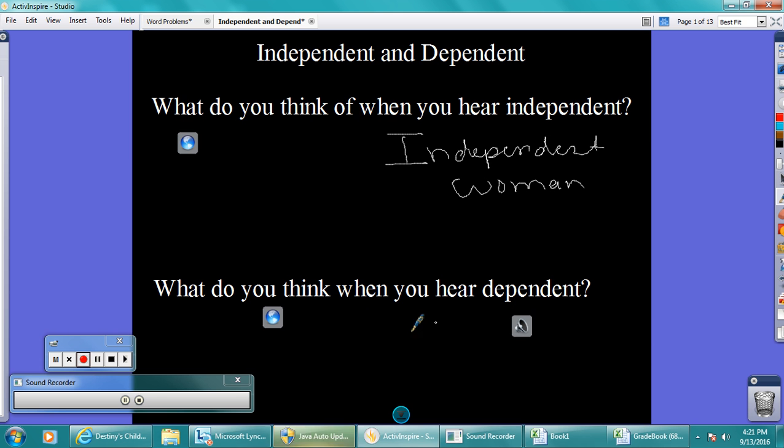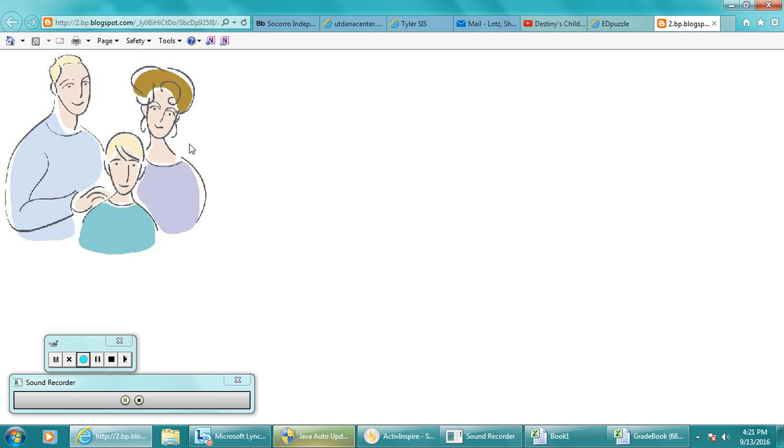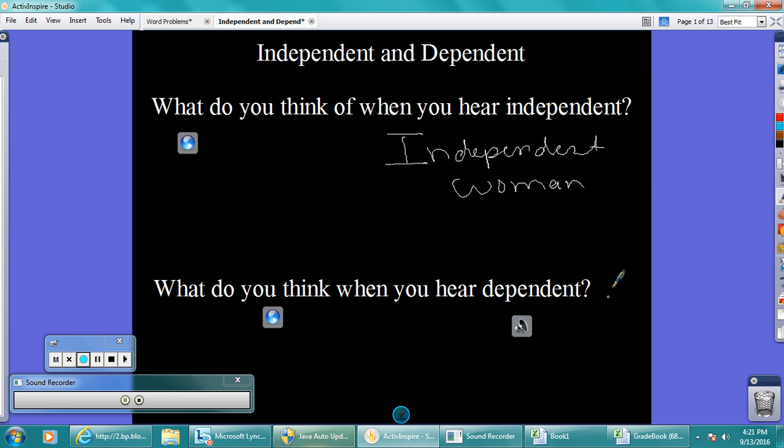So what do you think of when you hear the word dependent? This is what I think of, a family. You depend on your mom and your dad for everything that you have. Your food, your clothes, your iPads, your iPhones, your video games. So thank your parents. That's what I think of when I think of dependent, because you depend on them.